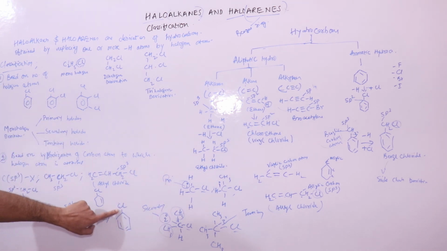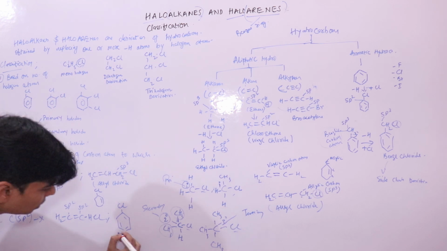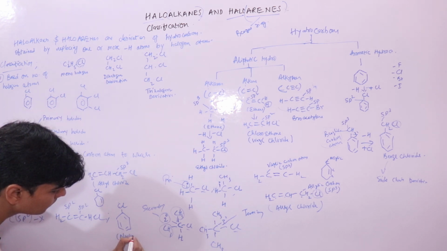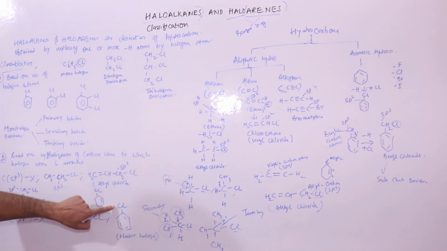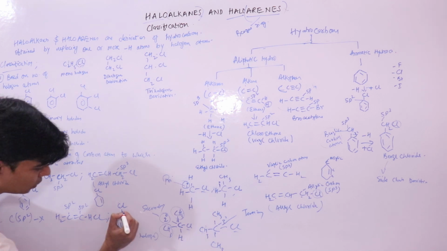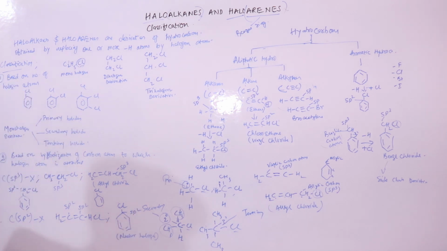When your halogen is directly attached to the benzene nucleus, this is your nuclear halogen derivative, because the halogen atom is directly attached to the benzene nucleus. This is your sp2 hybridized carbon atom, right?